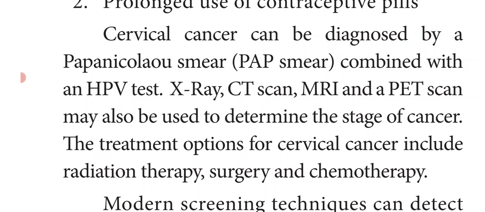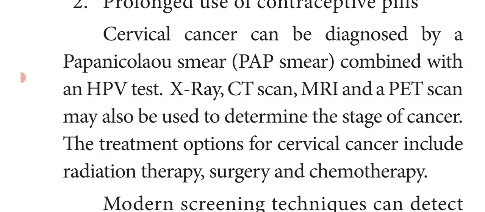Surgery can also remove the cancer. And chemotherapy: chemo means chemicals, so chemotherapy is therapy given to the cancer patient by using chemicals.